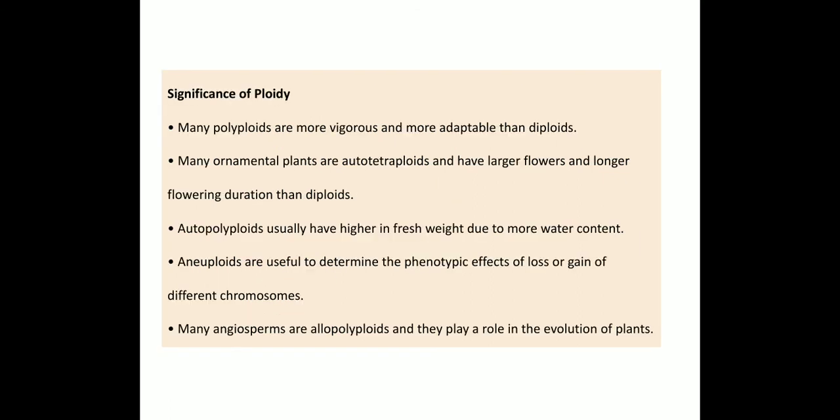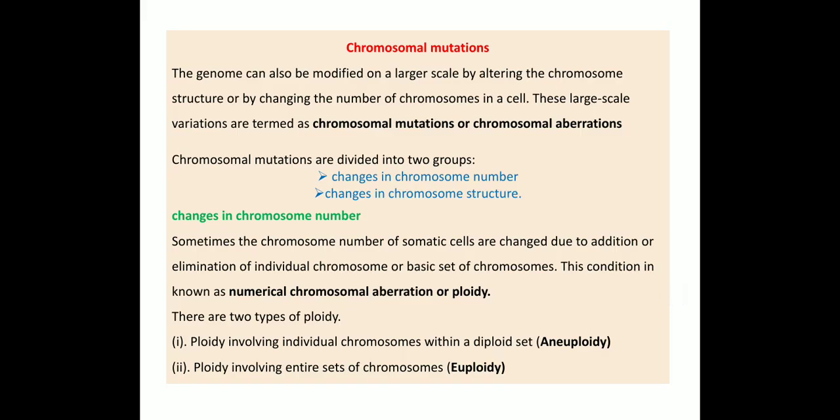Okay. So now we have completed chromosomal mutation. Chromosomal mutations are classified into two types, change in the number and change in the structure. A change in the number of chromosomes is called ploidy, further divided into two types, namely aneuploidy and euploidy.